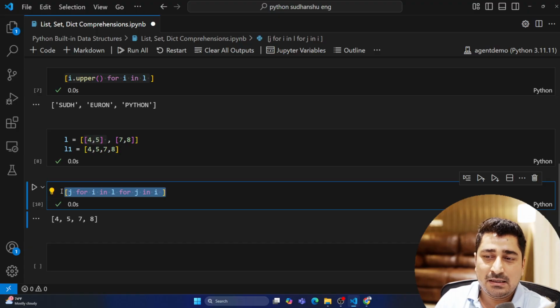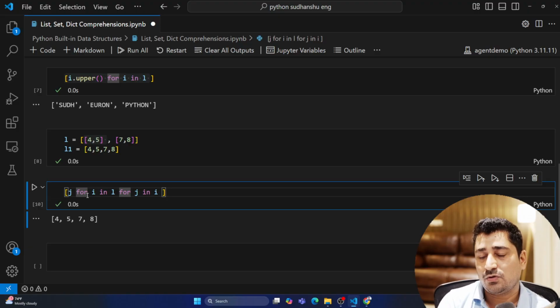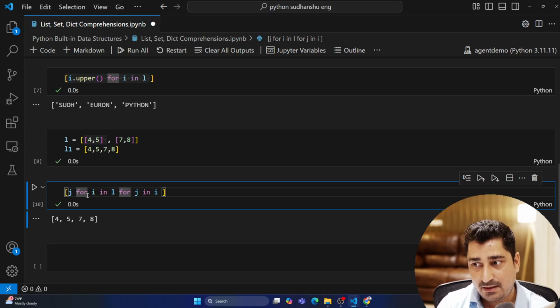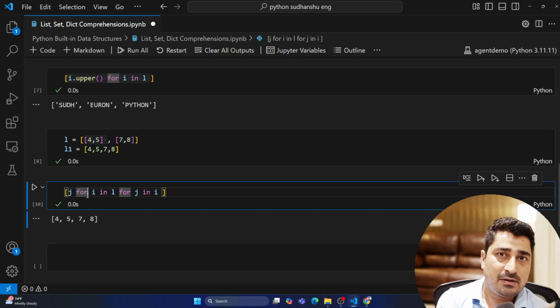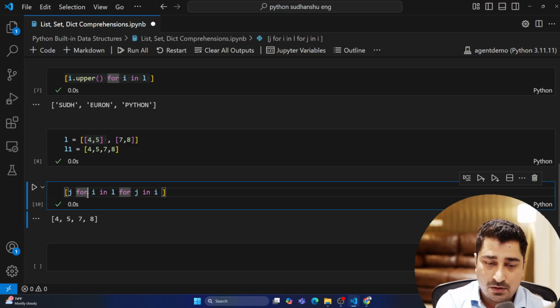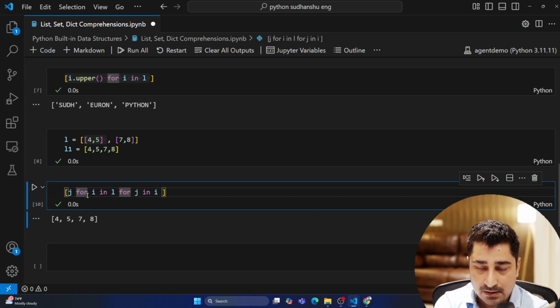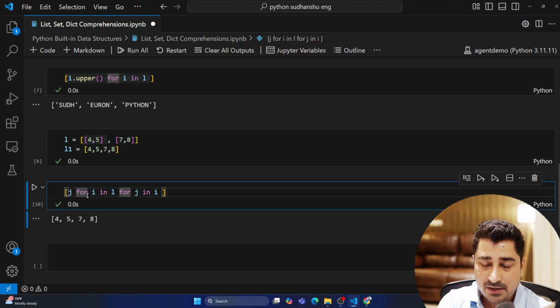So this is how list comprehension works, guys. It's not very tough, as you can see. But again, those who are not comfortable, don't go ahead with this one. It's completely fine. I'm not advising you. You can go ahead with the simple way we used to write a for loop and then create a list. There is no harm in that. As you grow, you will be able to understand it very soon. But it's not a tough concept to understand.